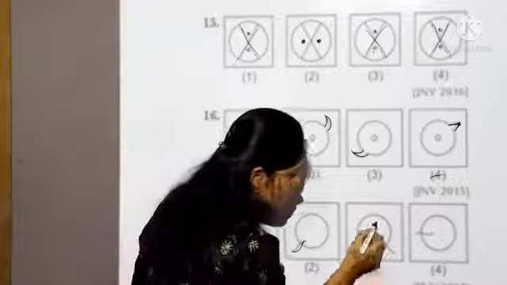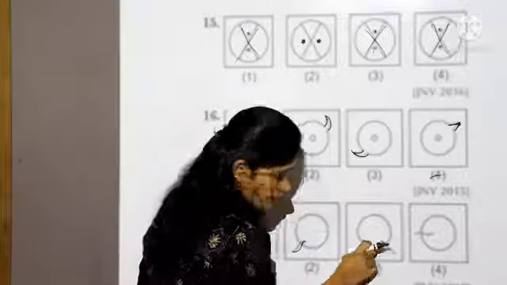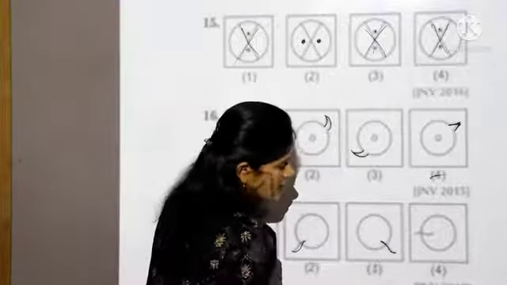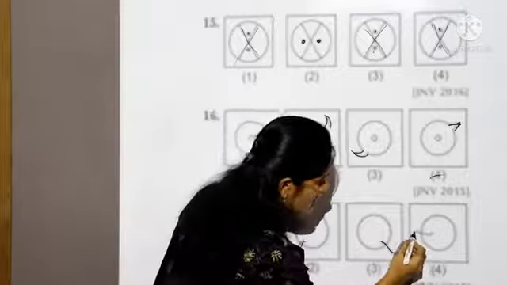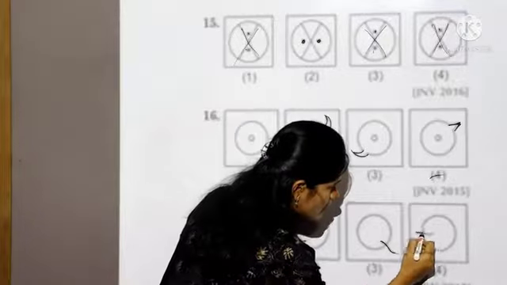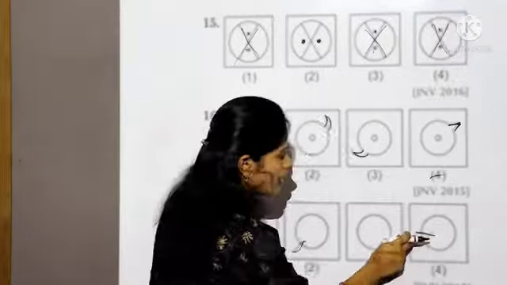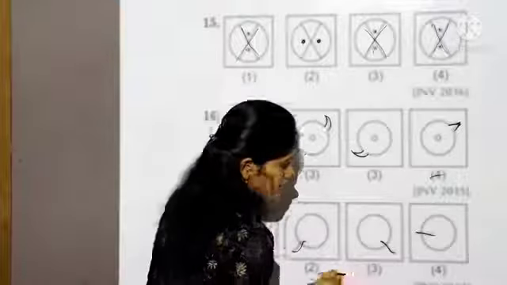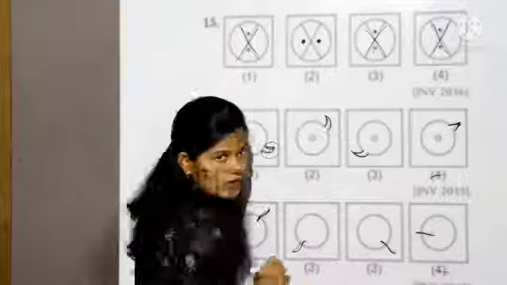In the third also, short at the middle, more large at the outer of the circle. See, this curve line cut is more at the middle and less at the outer of the circle. So this is different. So the answer is the fourth one.